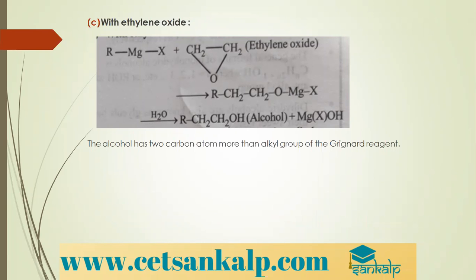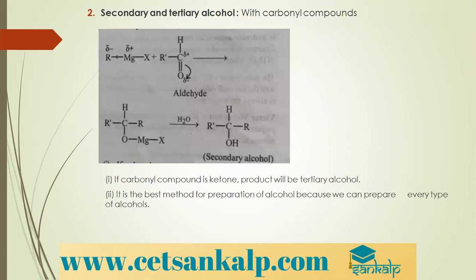Yes. The alcohol has 2 carbon atoms more than the alkyl group. So in the Grignard's reagent, how many carbon atoms are there? When you treat Grignard's reagent with ethylene oxide, you will get an alcohol with 2 carbon atoms more. Then secondary and tertiary alcohols, we have already seen.